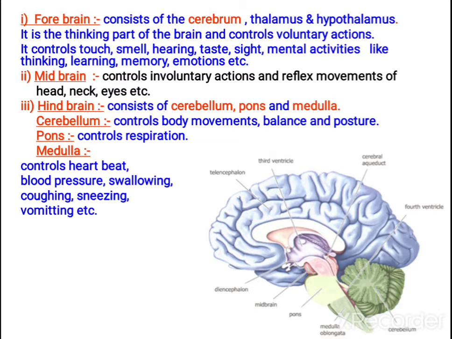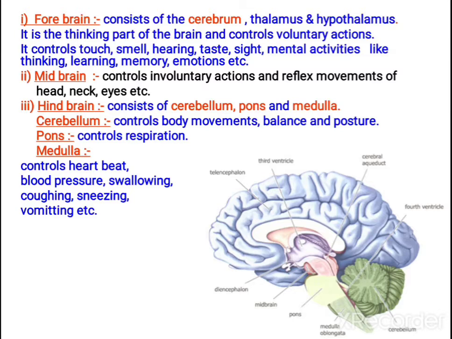It is the main thinking part of the brain, and it controls voluntary actions. It controls smell, touch, hearing, taste, sight and various mental activities also, like thinking, learning, memory, emotions. All these activities are controlled by forebrain.